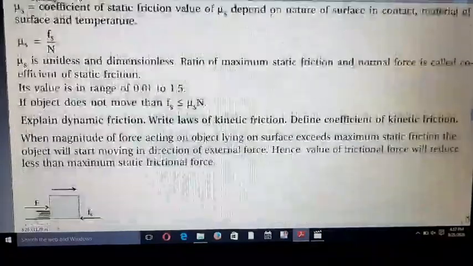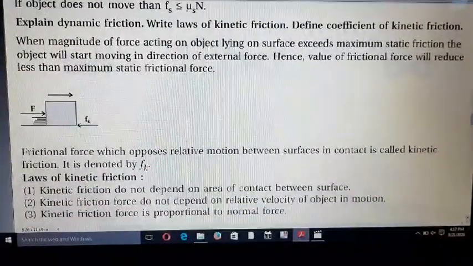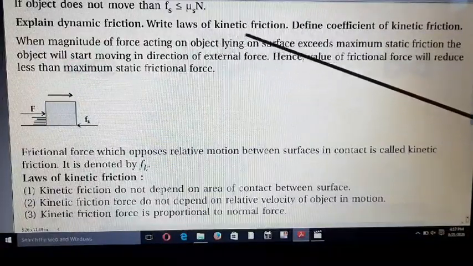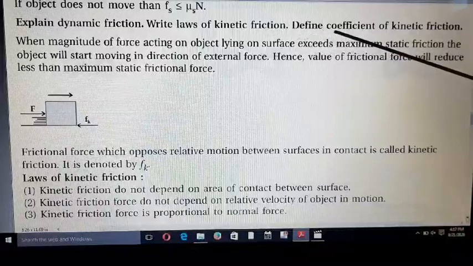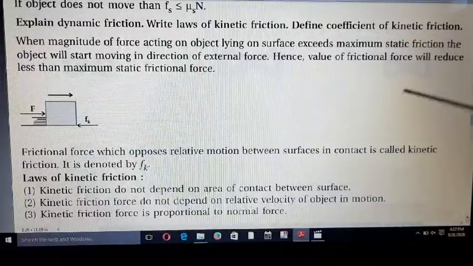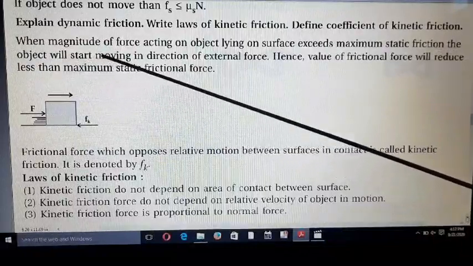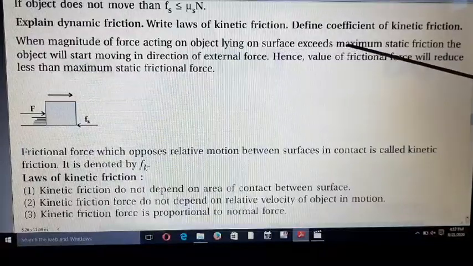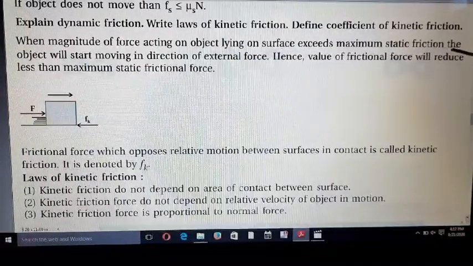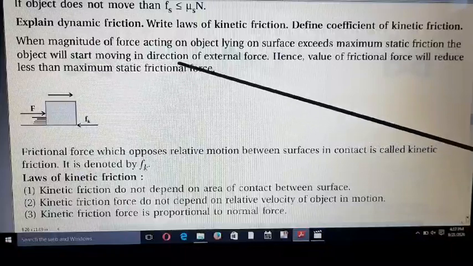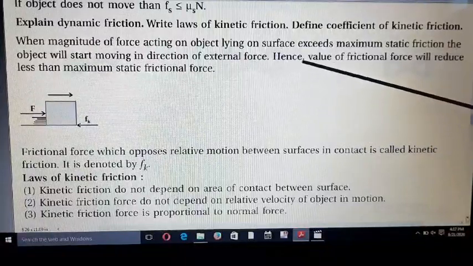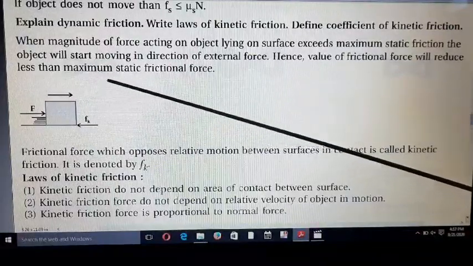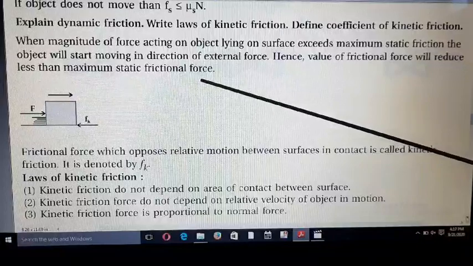And our second question, what is dynamic friction? Write the law of kinetic friction, derive the coefficient of kinetic friction. When the magnitude of the force acting on an object lying on the surface exceeds the maximum static friction, the object will start moving in the direction of the external force. Hence, the value of the frictional force will reduce to less than the maximum static friction force.